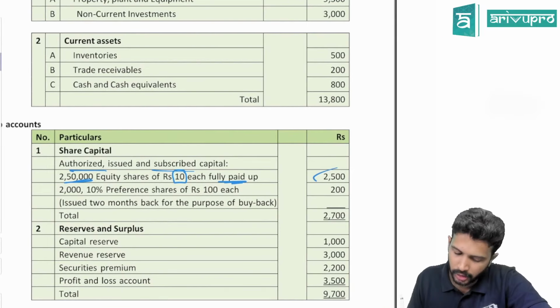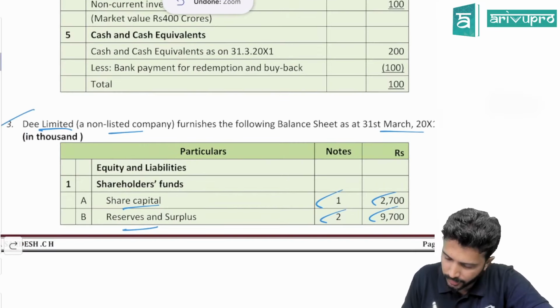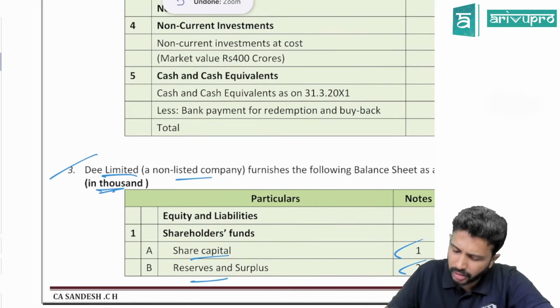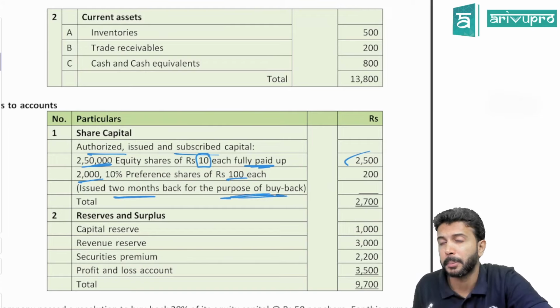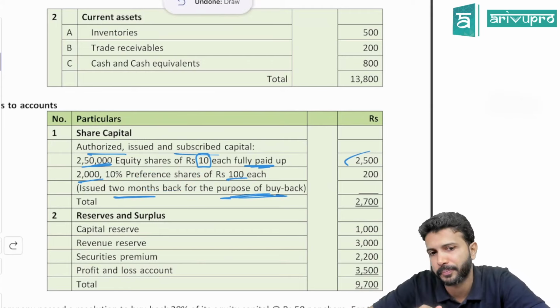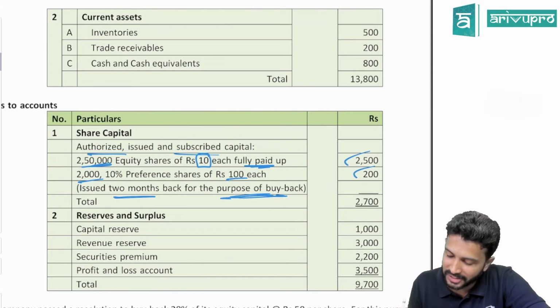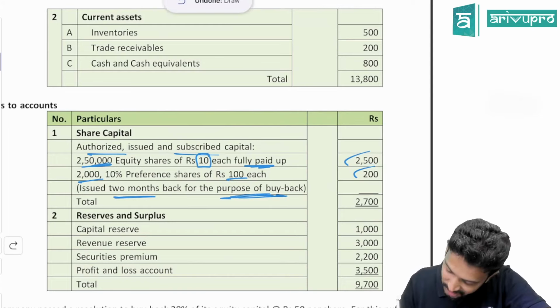I think all the numbers again they're expressing in thousands. Oh, it's not typed actually, it should be. Where? Oh, here it is. Okay. All the numbers are in thousands. That's the reason they have expressed this as 2,500. We also have 2,000 10% preference shares of 100 each. Check this one: issued 2 months back for the purpose of buyback. Because of the buyback only, these preference shares were issued. Okay, let that sink in. Later I'll come back. So this value is 2 lakh, which we are expressing in thousands, that is 200. So the total is about 2,700.